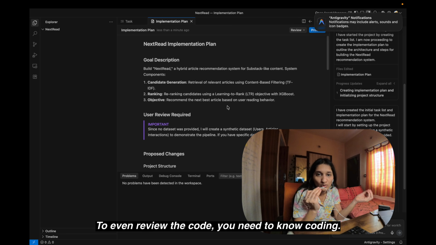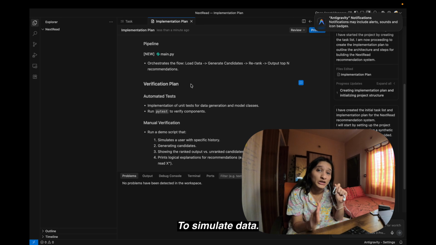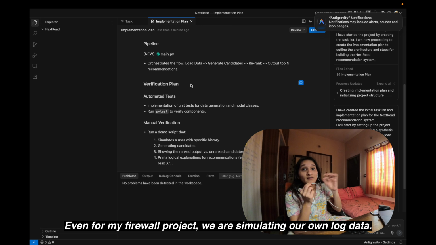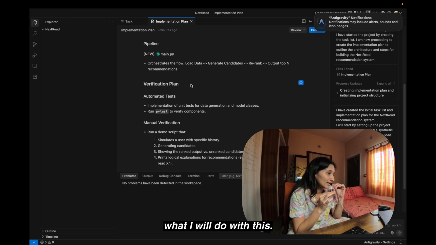To even review the code, you need to know coding. So Antigravity is telling me to simulate data. Simulating means generating some synthetic data. Even for my firewall project, we are simulating our own log data. What I will do with this.